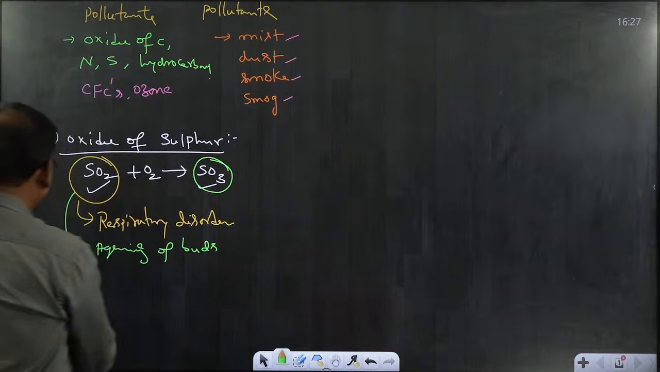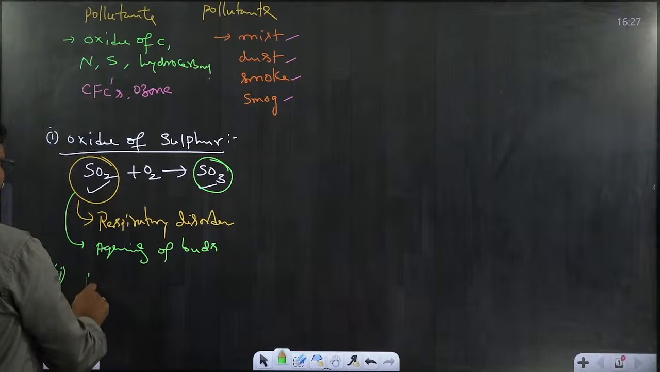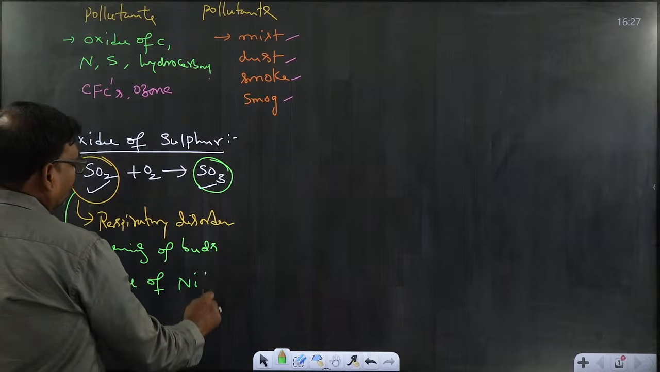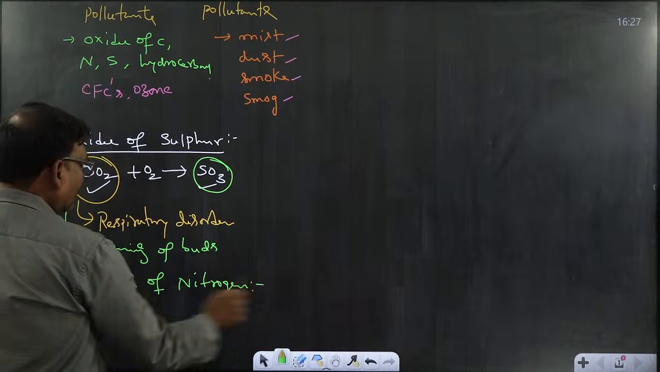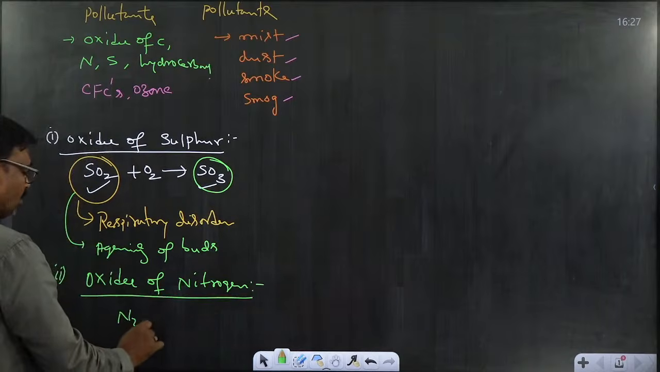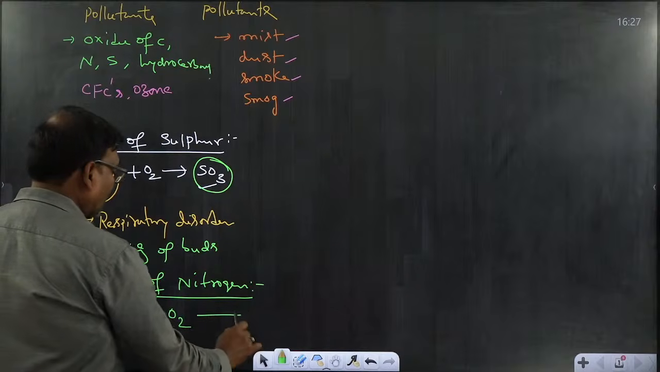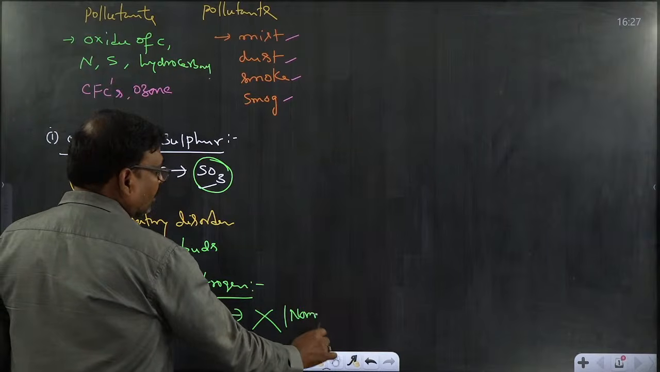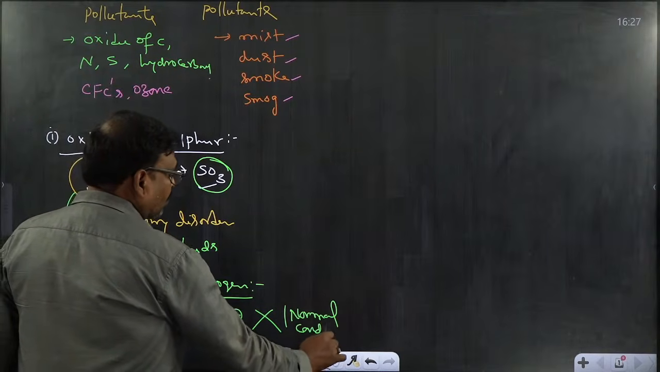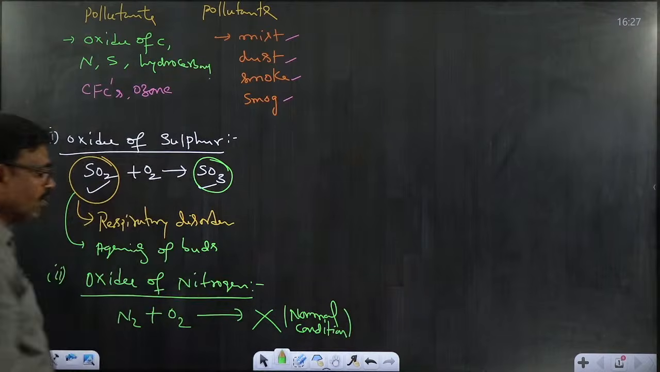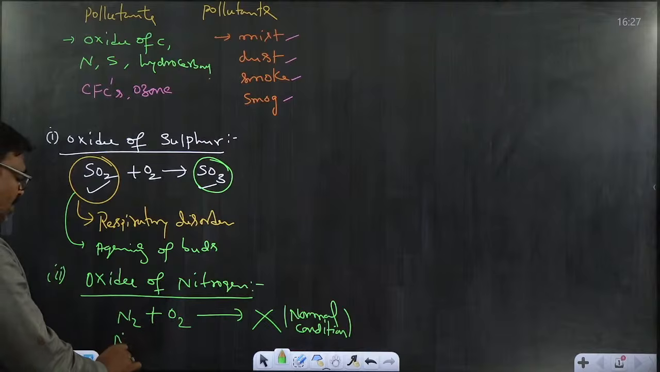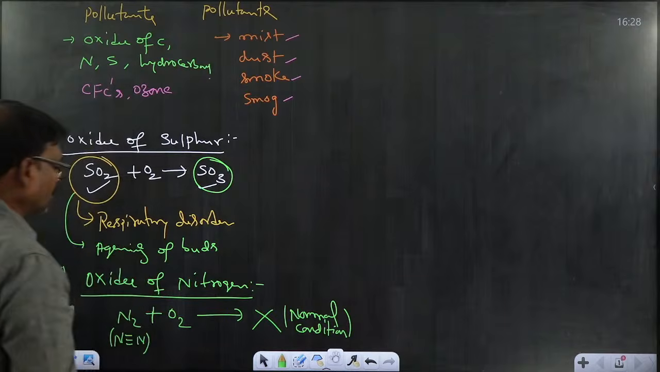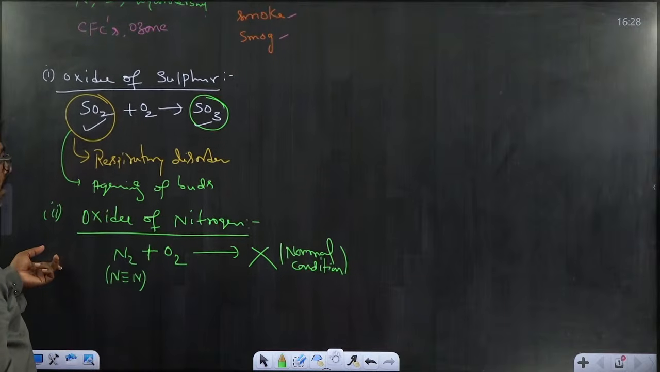After that, coming to the second one, oxides of nitrogen. Let us take NO and NO2. Under normal conditions, nitrogen does not react with oxygen. Everyone has an idea about this non-reactivity, because the triple bond between the nitrogen atoms is very stable. That's why the bond breaking is difficult. Under normal conditions, the triple bond cannot be broken at ordinary temperature, so there is no reaction.